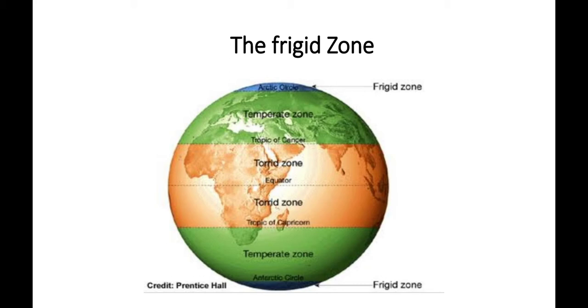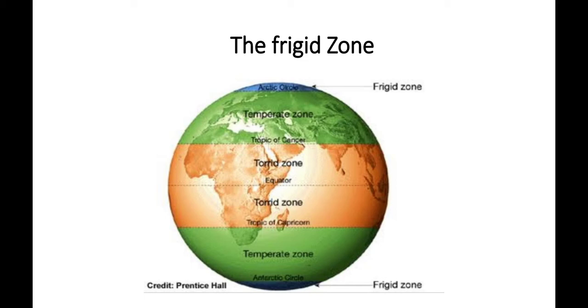Next one is the temperate zone, colored in green. Next, the blue color is there. That is 90 degrees north and 90 degrees south, the polar sides. That region is known as the frigid region. Why is it a frigid region? Because the sun's rays can't reach that region. Whereas the equator receives the direct rays of the sun, and that's why it is called the torrid zone.